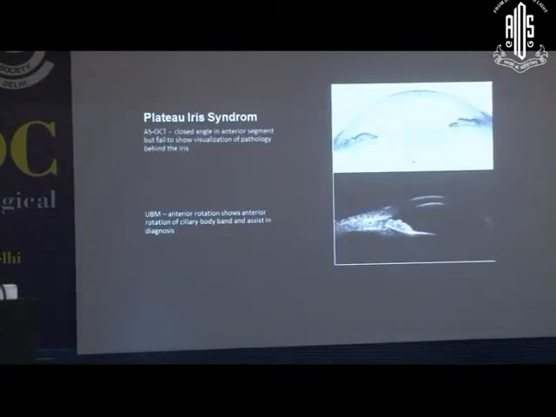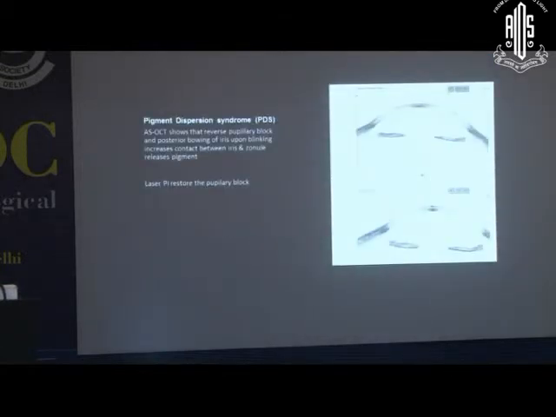Now you can have a very interesting condition like plateau iris syndrome, and here anterior segment OCT can see the angle closure, but it is not going to show the iris structure. In those cases, UBM is very important. You can see the anterior rotation of the ciliary body and higher insertion of the iris into the angle in plateau iris syndrome. Coming to the pigment dispersion syndrome, there is reverse pupillary block in those cases.